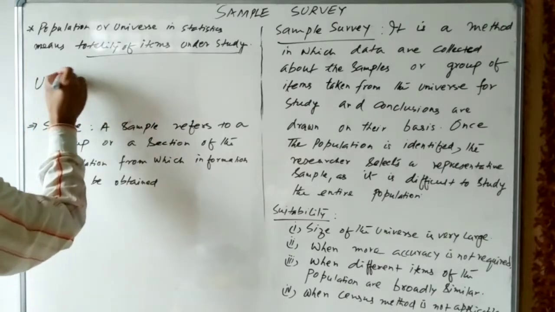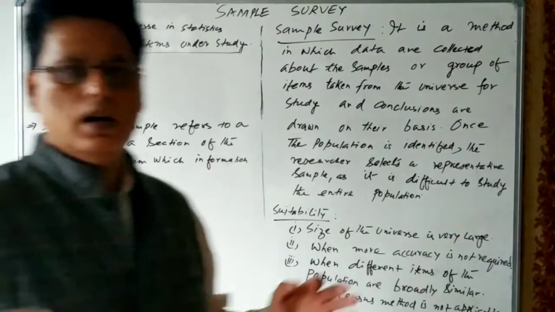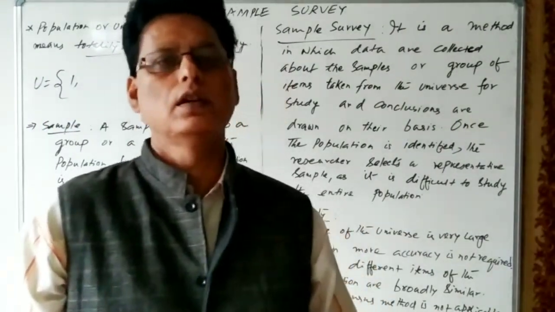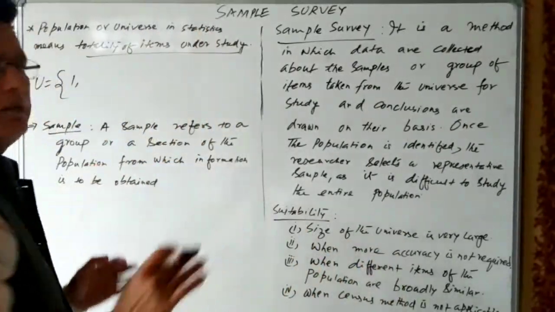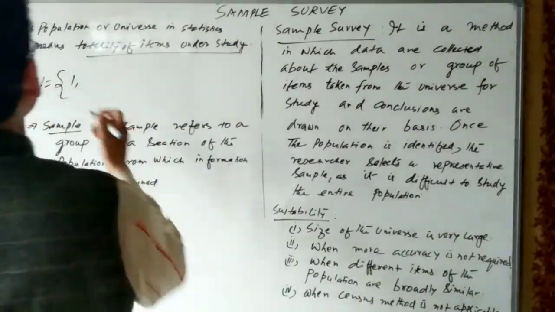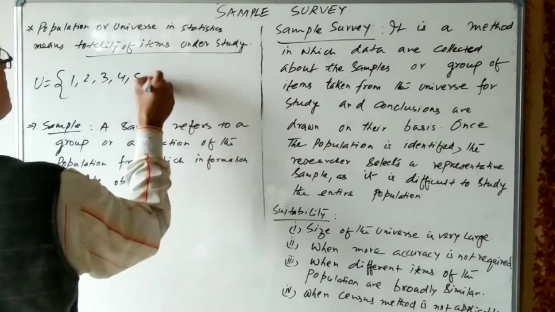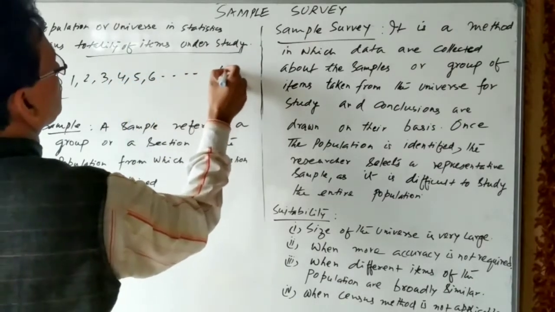Suppose in a village there are 100 households. Each and every household has been given a house number: house number 1, 2, 3, 4, 5, 6, respectively up to 100.